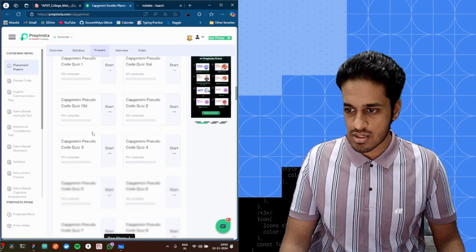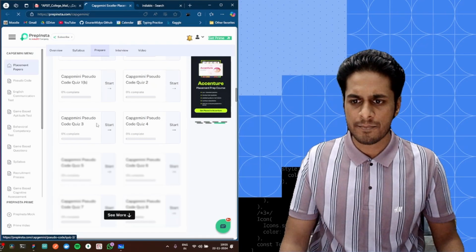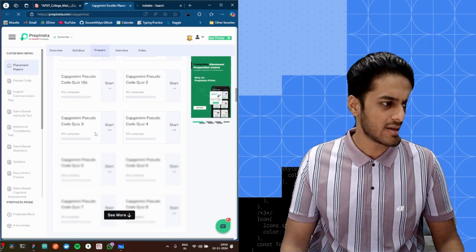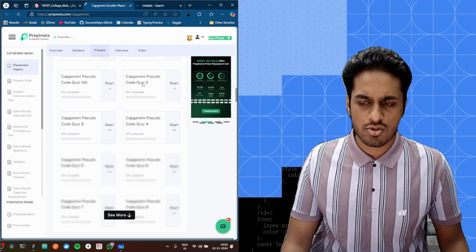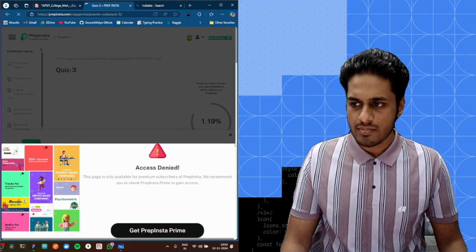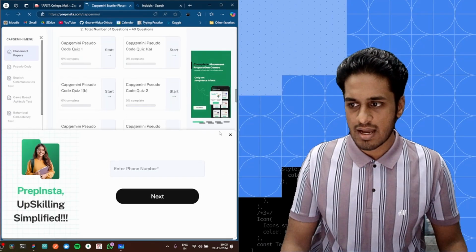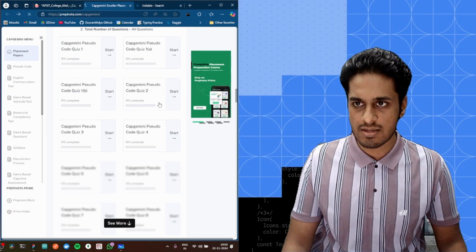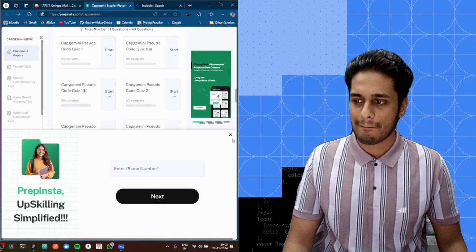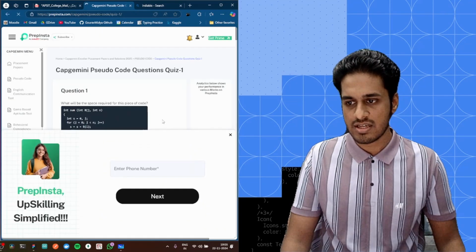I don't think many are available under the free category. I think till quiz 3 itself are available in the free category. But you should get the gist of what you are supposed to do. Yeah, even quiz 3 is not available. I think till quiz 2 it's available in the free category. Oh, great. The first will be available, obviously.